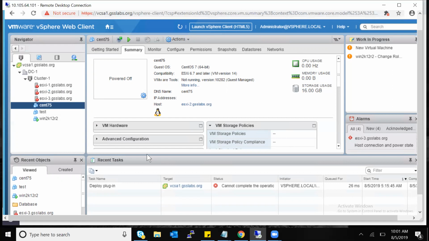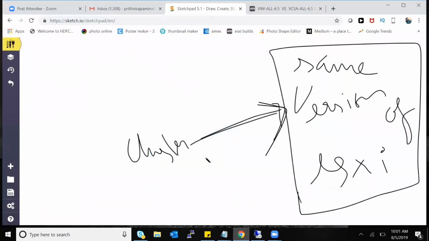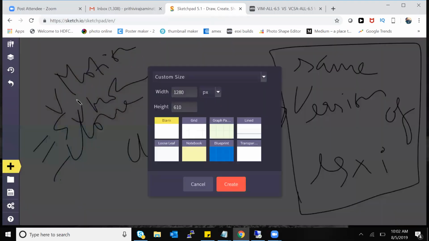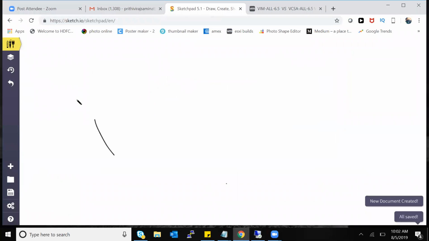All right, cool. So that's about the cloning part. I hope you have an understanding of what cloning is. So we've done vMotion, SVMotion, and cloning. The fourth option is called template.